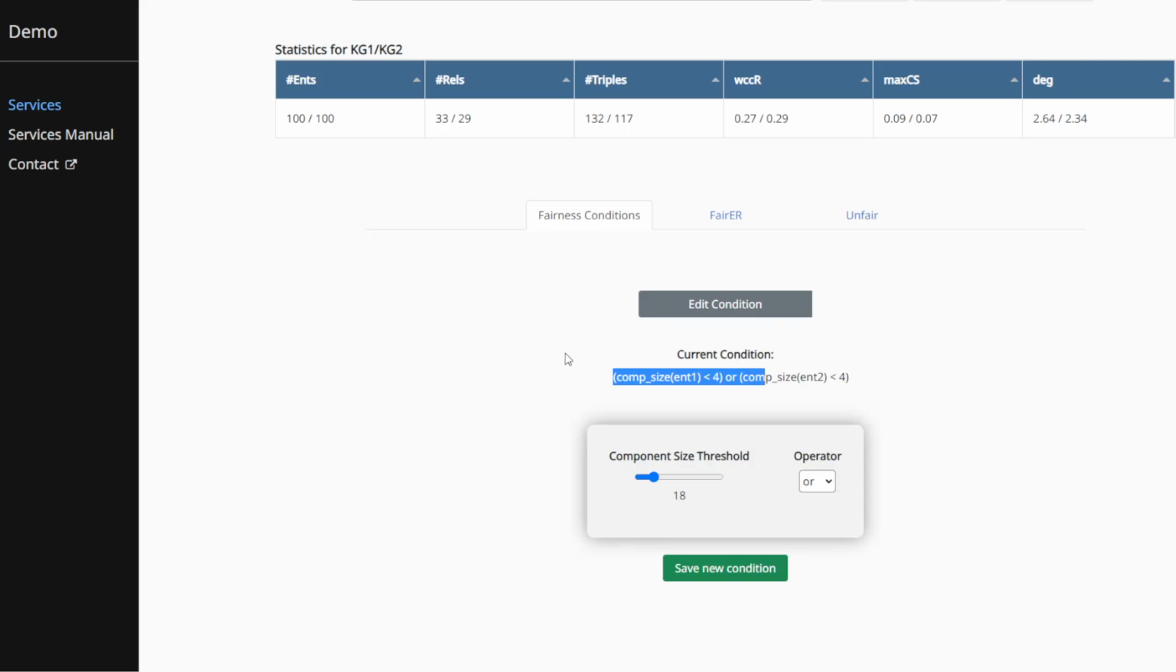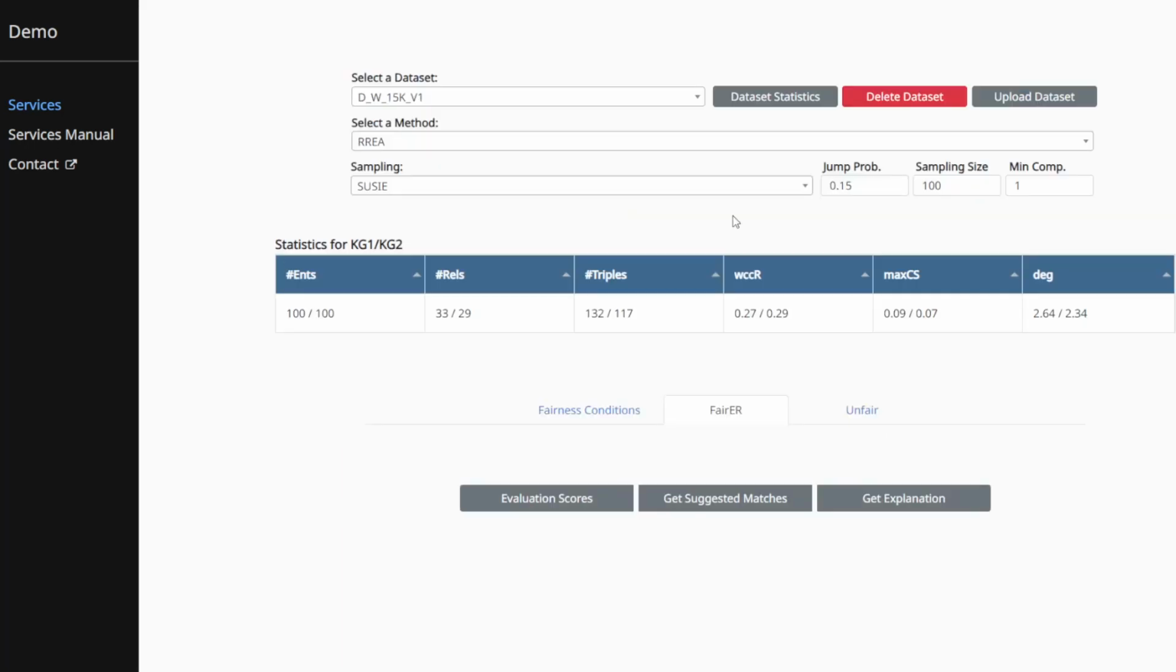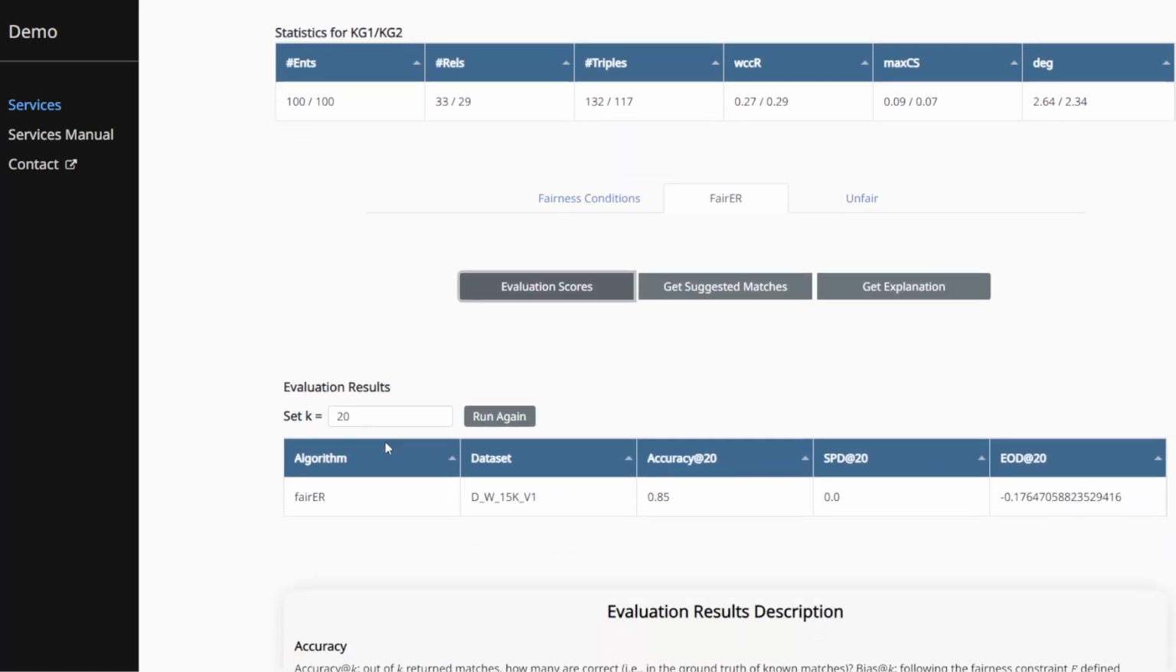Regarding the matching algorithms, we have FAIR-ER, a fairness-aware approach, and UNFAIR, a fairness-agnostic baseline. By choosing FAIR-ER and evaluation scores, in addition to the accuracy of the method, we can also see the statistical parity difference and the equality of opportunity difference, with values closer to 0 indicating higher fairness.